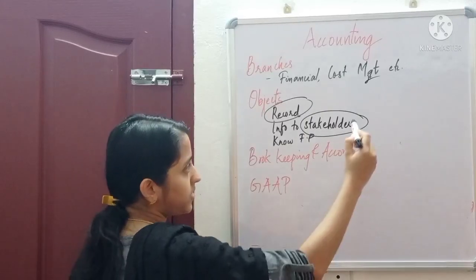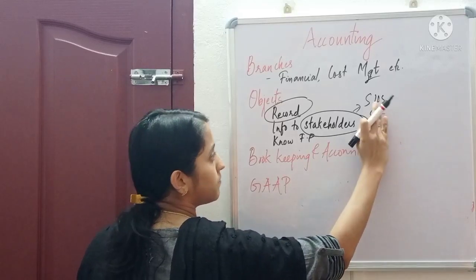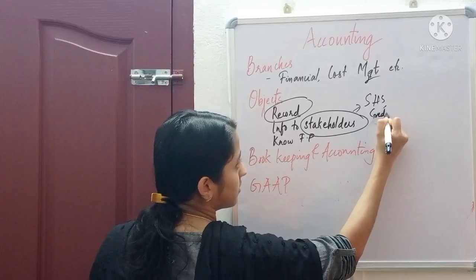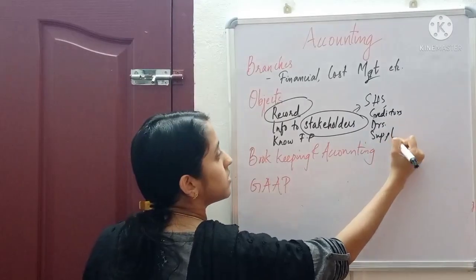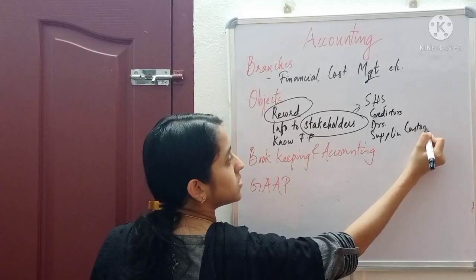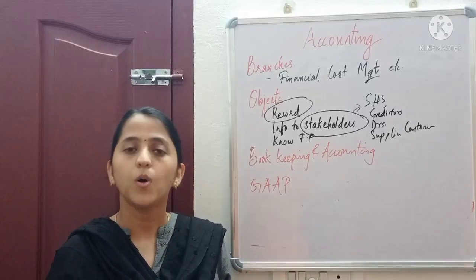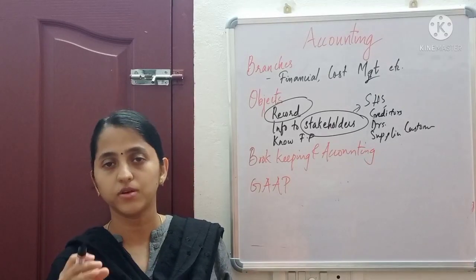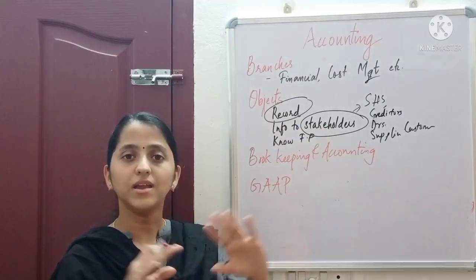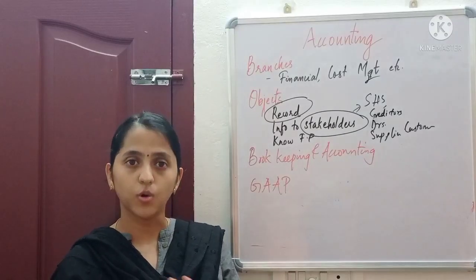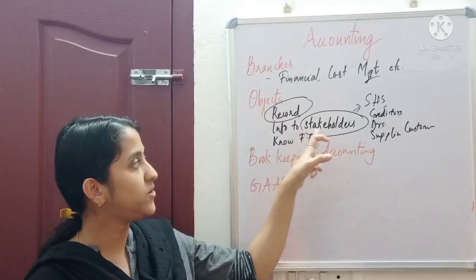For example, shareholders, creditors, debtors, suppliers, customers. All those persons who are related in some way or who play some role in the organization or its activities, or who are interested in the progress of the business, are called stakeholders. So we have to provide information.